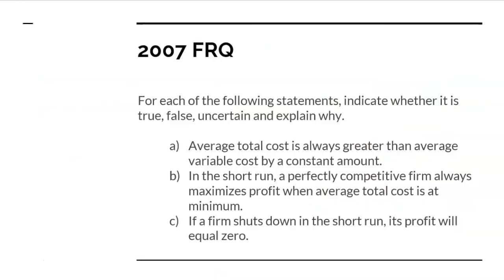All right, so our FRQ, 2007. For each of the following statements, indicate whether it is true, false, or uncertain, and explain why. Whenever you see the word explain, you have to do what it says. You have to explain your answer. Why is it correct here? So let's look at A.